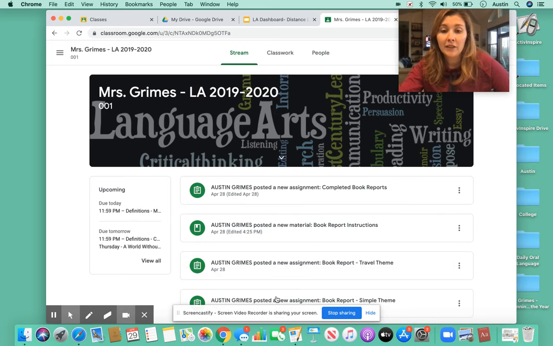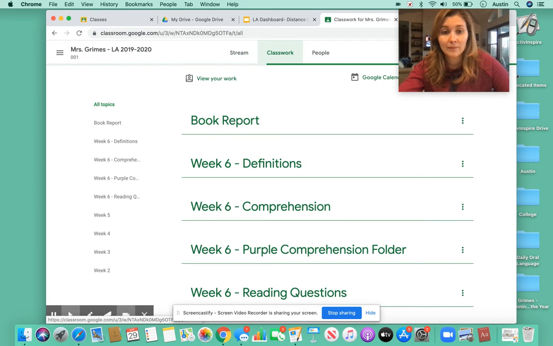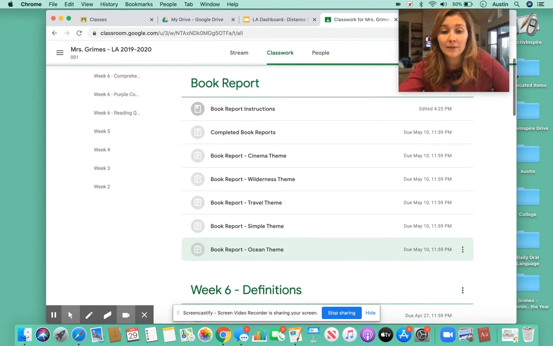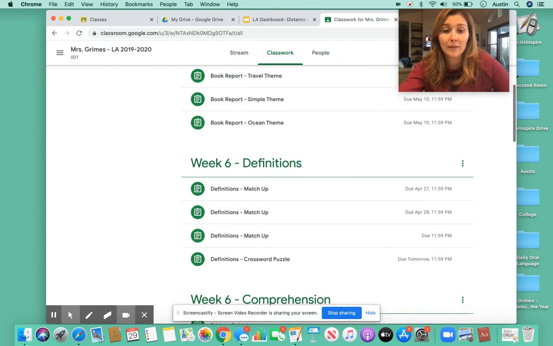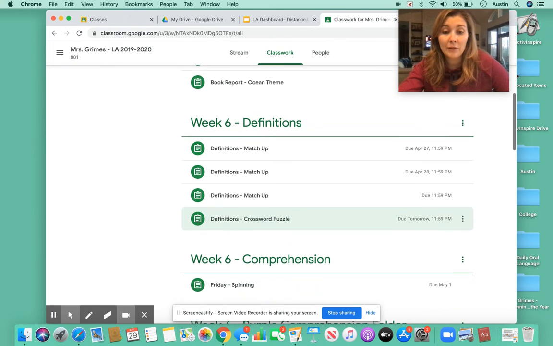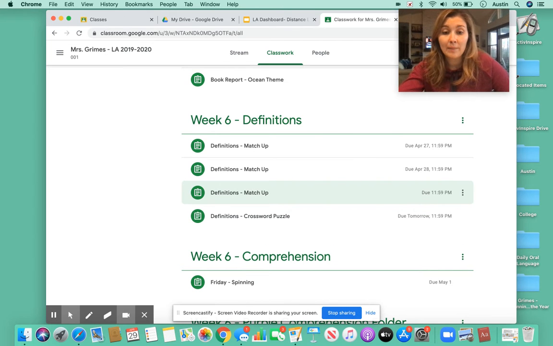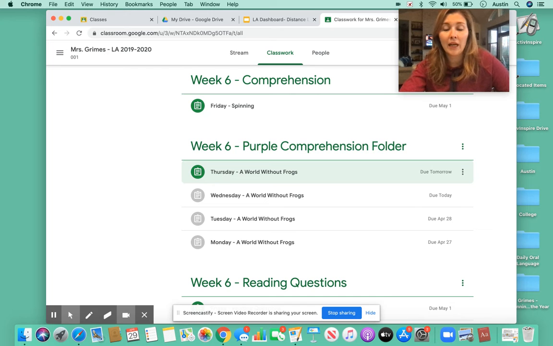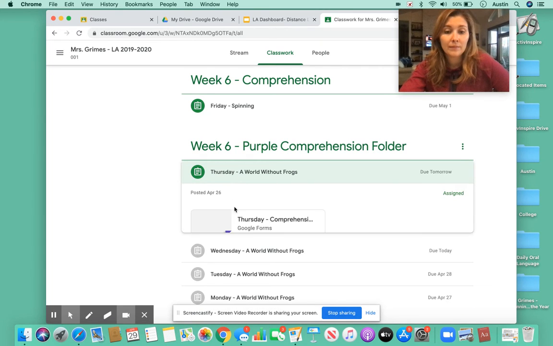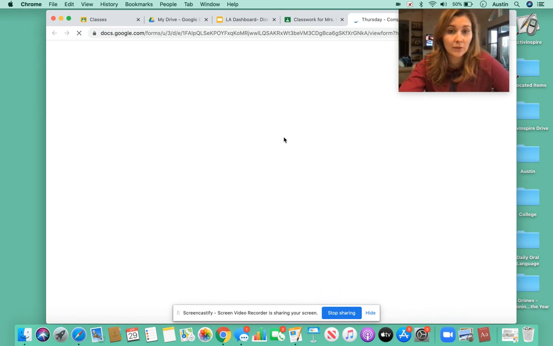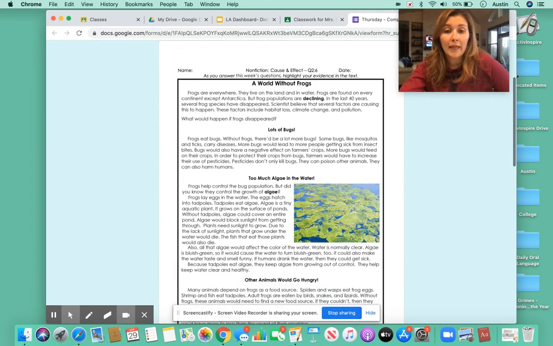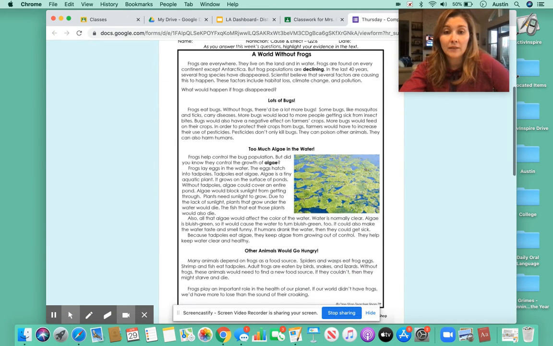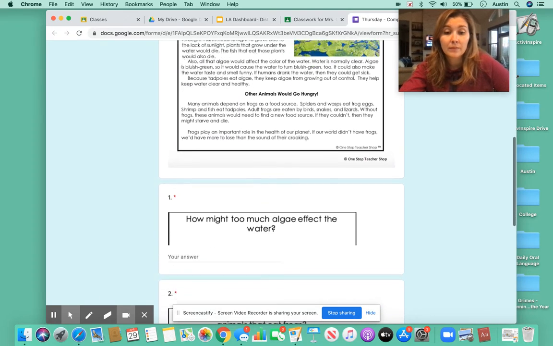Remember, when you get on here, the stream can be overwhelming because it just has all these weirdly listed things. Always click on classwork. It's always nicely organized. There's all that book report information, your definitions if you want to take a picture and turn it in that way. All right, Thursday, A World Without Frogs.